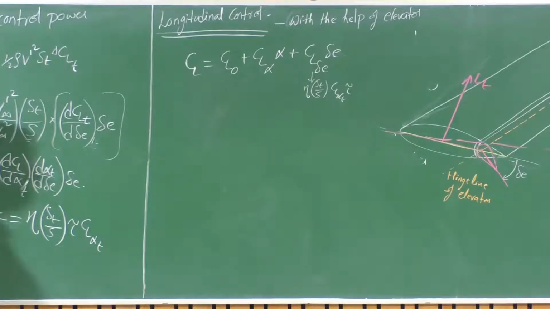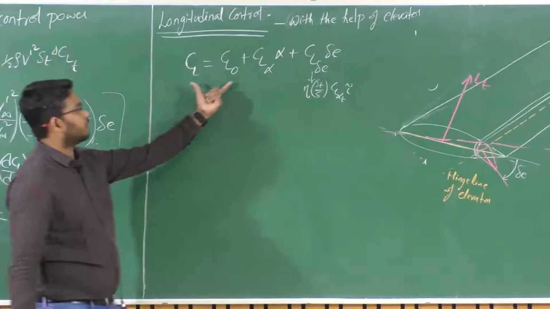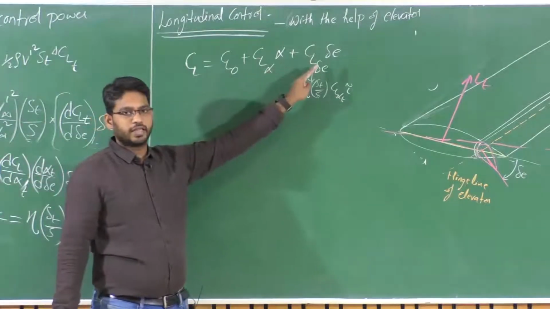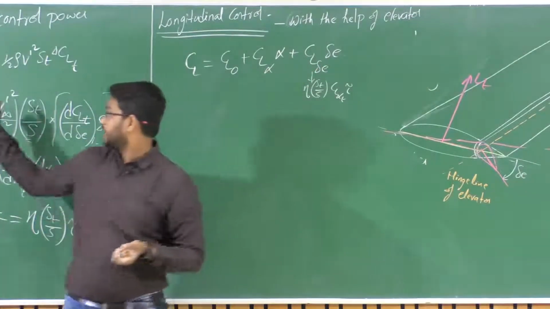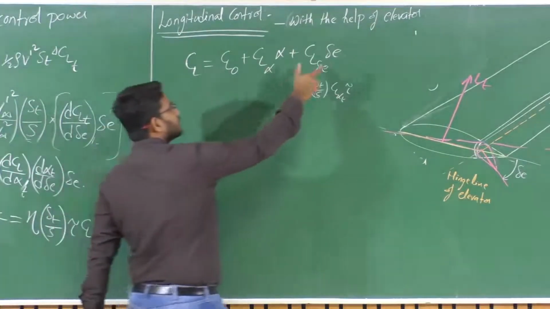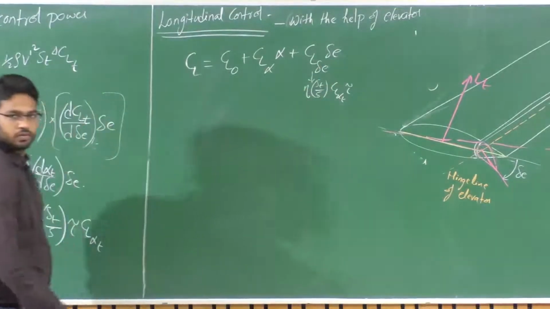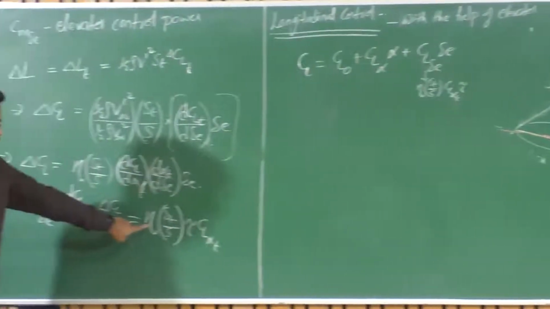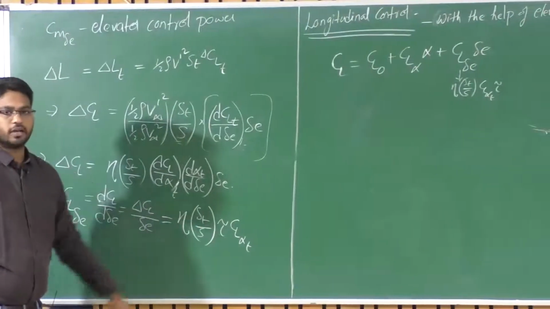Initially it was just CL naught plus CL alpha times alpha when there is no delta E, but there is a change, this delta CL, due to CL delta E times delta E, where CL delta E is nothing but eta ST upon S tau times CL alpha of tail.